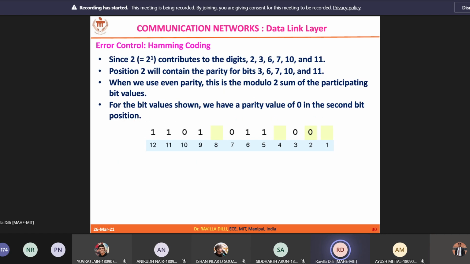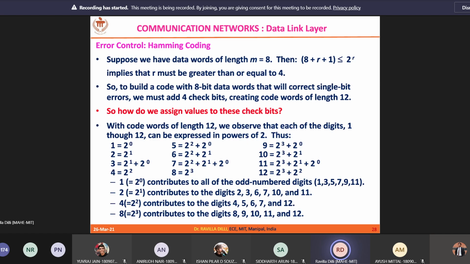R0 is XOR of the positions 1, 3, 5, 7, 9, 11. Now you have to include the first position also, because we know that value now at the receiver. At the transmitter we did not know it and were trying to generate it, so we omitted the first position.